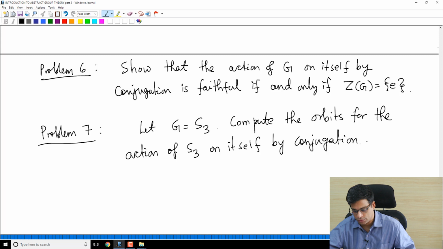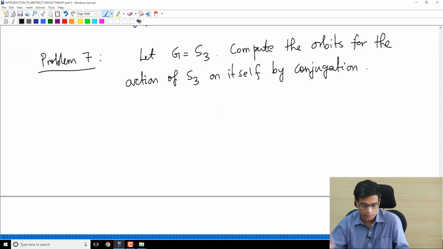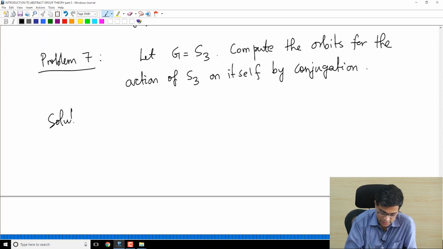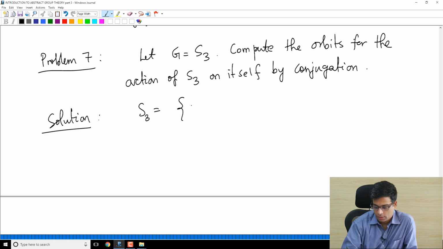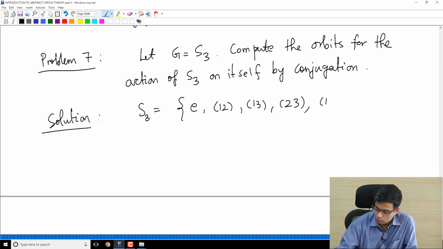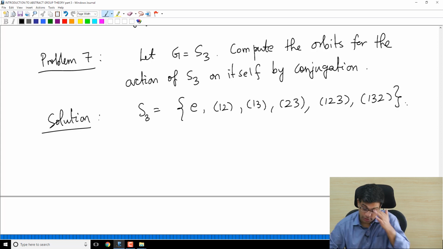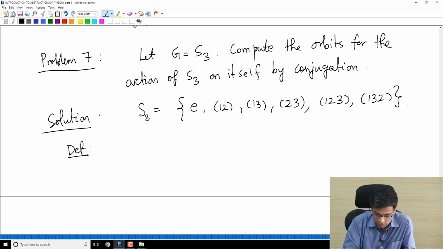The action of S3 on itself by conjugation is more important, more interesting. So let me use the cycle notation representation of S3: e, (1 2), (1 3), (2 3), (1 2 3), (1 3 2). Let's use a quick piece of definition.